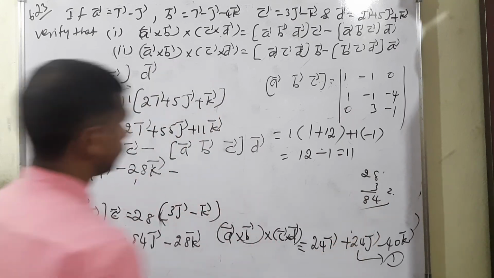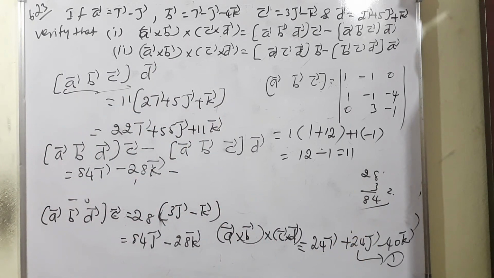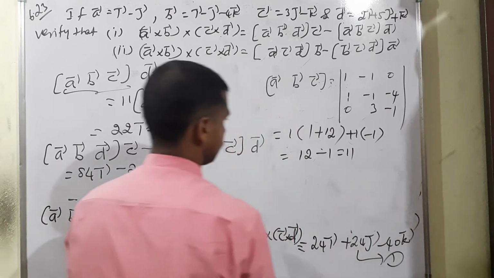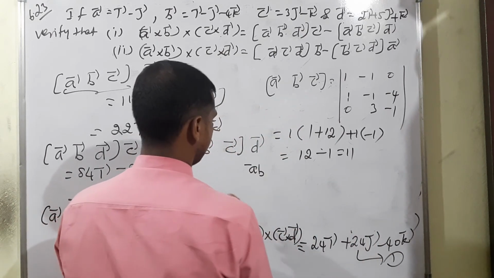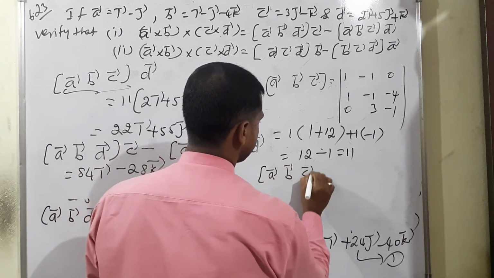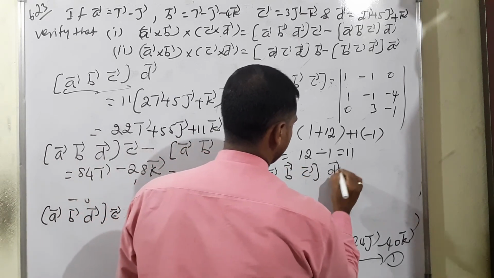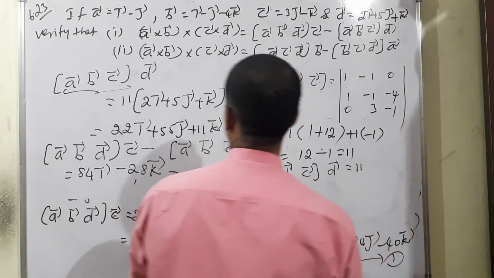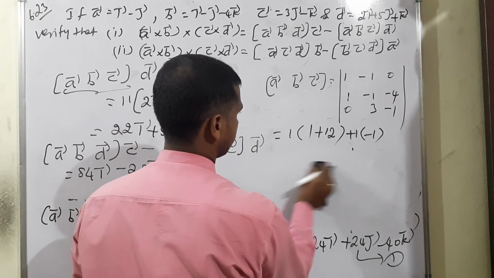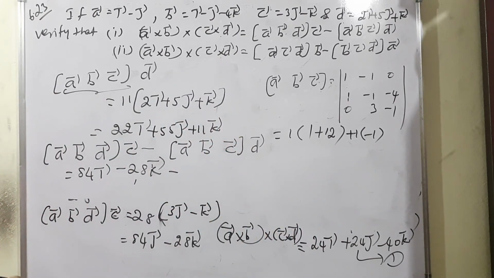ABC is not finished into D, isn't it? So I will write it here. Box product of ABC into D vector is equal to, sorry my dear. ABC into D, what is the value?